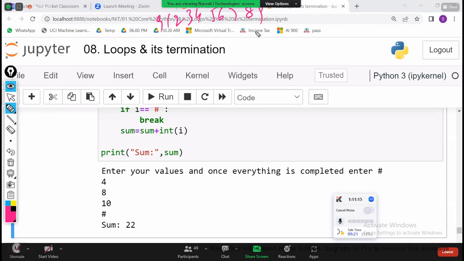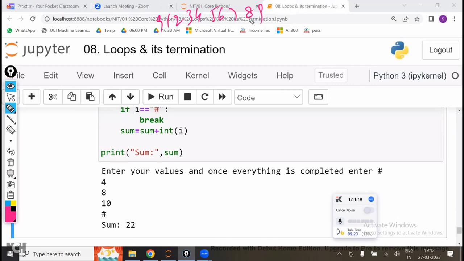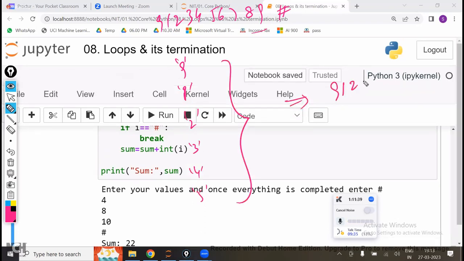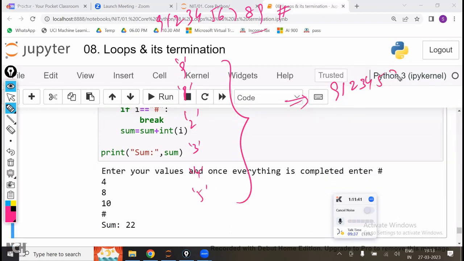Now automatically whatever the value you have entered, first 9, 1, 2, 3, 4, 5, 6, everything was entered and you are entering the hash. So everything will be converted. Whatever the values you have written, first you are going to take 9, that is string. Next 1, string, 2, 3, 4, 5, everything is string. So it is going to do the string concatenation. String concatenation means 9, 1, 2, 3, 4, 5, 6, 7, 8, 9.